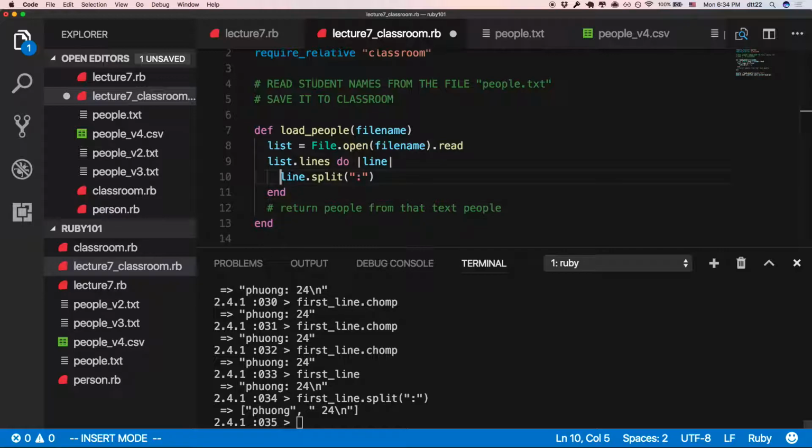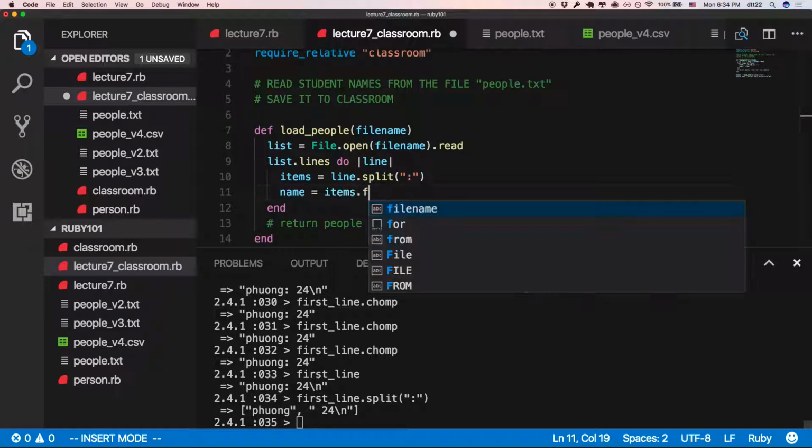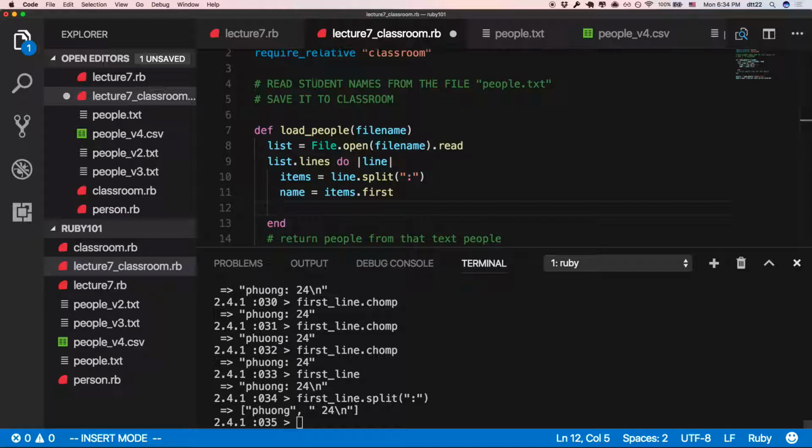Okay, so I have this array. Maybe call it items. And then name is the first item. Age is the second item.